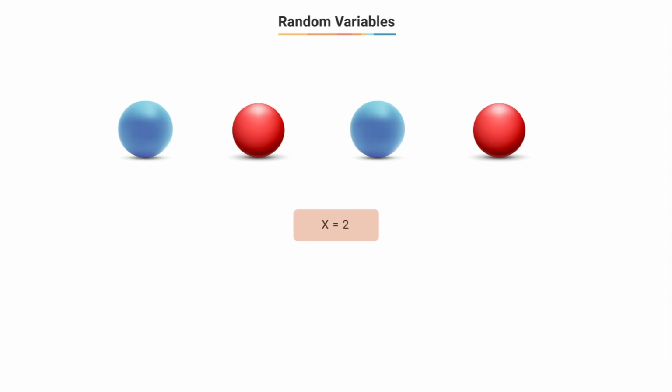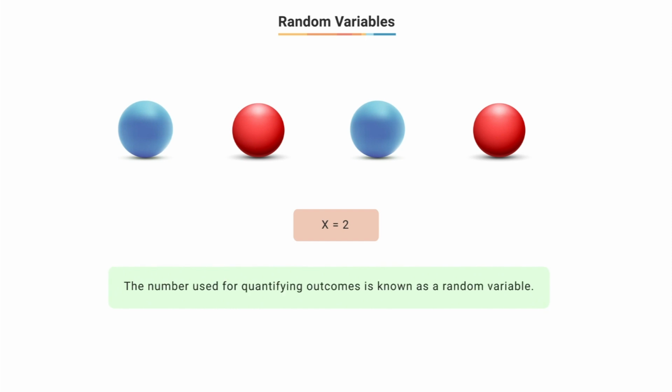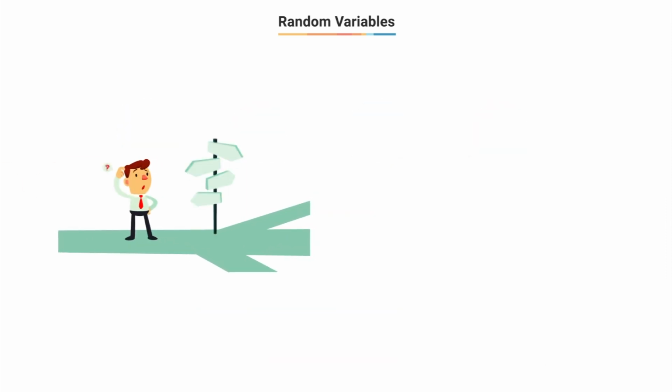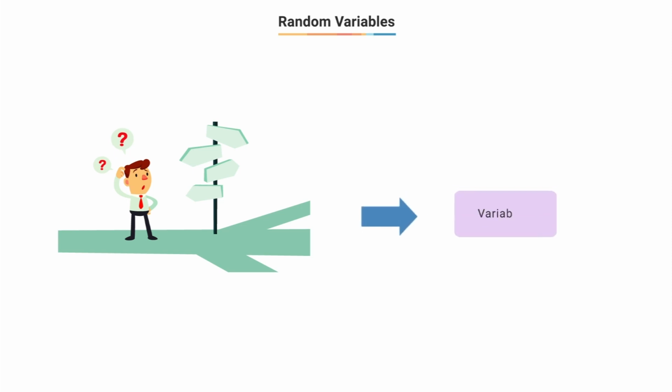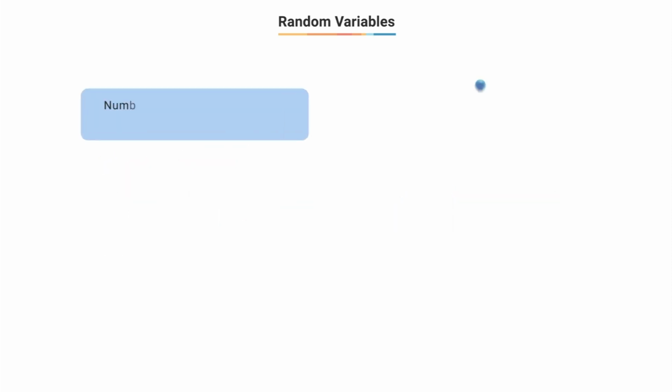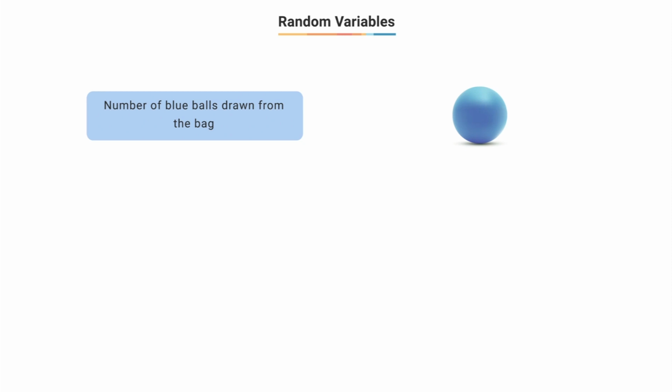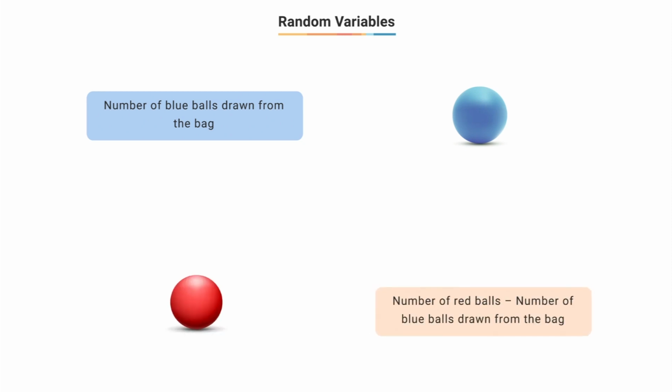As you can see, this number used for quantifying outcomes is really important. In statistical language, it is known as a random variable and is denoted by uppercase X. It is basically any variable that converts an outcome to a number. Another important question is, are there more ways in which random variable X could be defined? We can define X as the number of blue balls that we drew from the bag, or the number of red balls minus the number of blue balls that we have drawn from the bag.